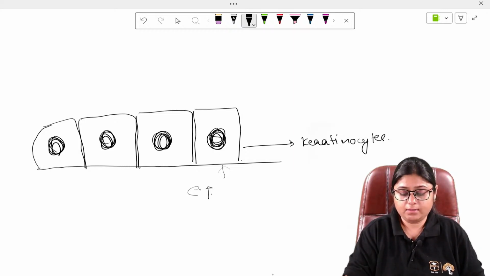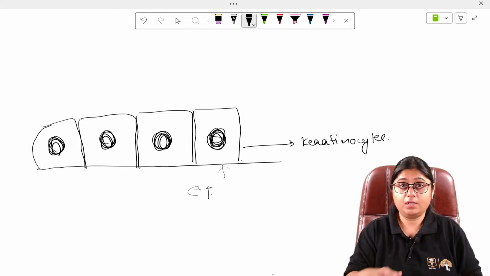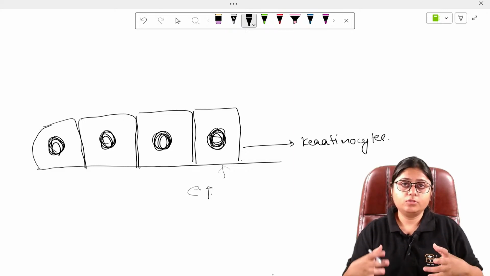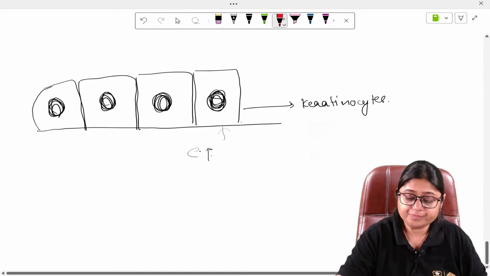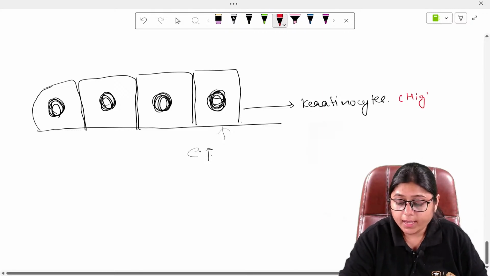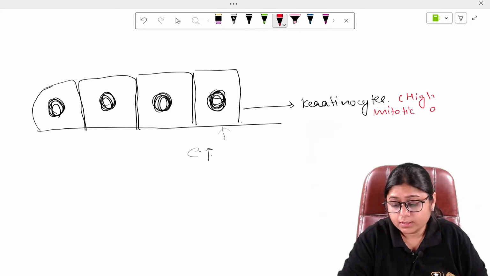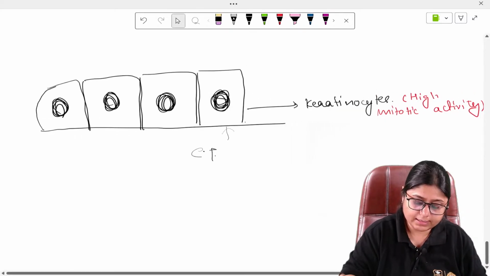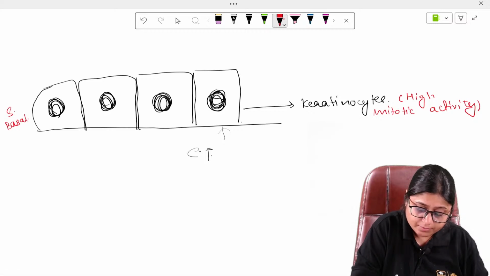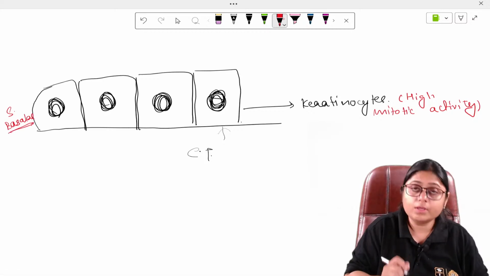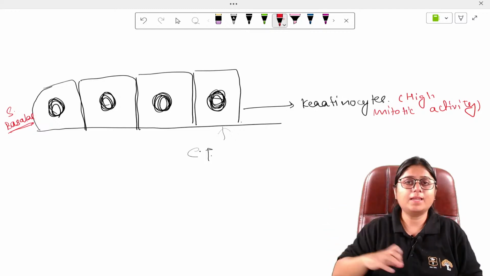Plus these keratinocytes are the major cells which divide. So they have a high mitotic activity. The cells in this layer have a high mitotic activity. These cells are called stratum basale. The cells here, this layer is called stratum basale. Okay, because it is at the base, so it is called basale.